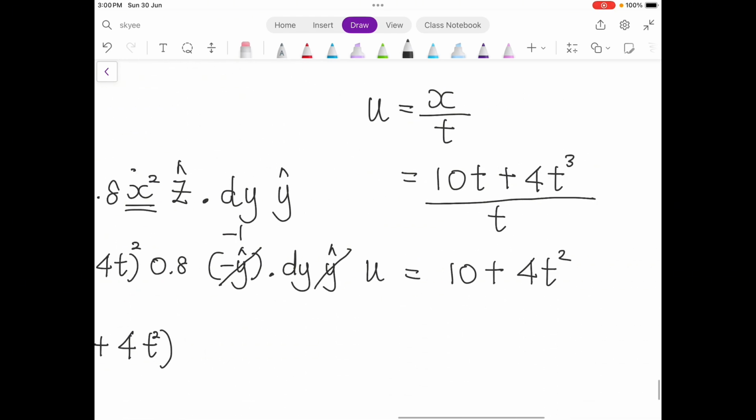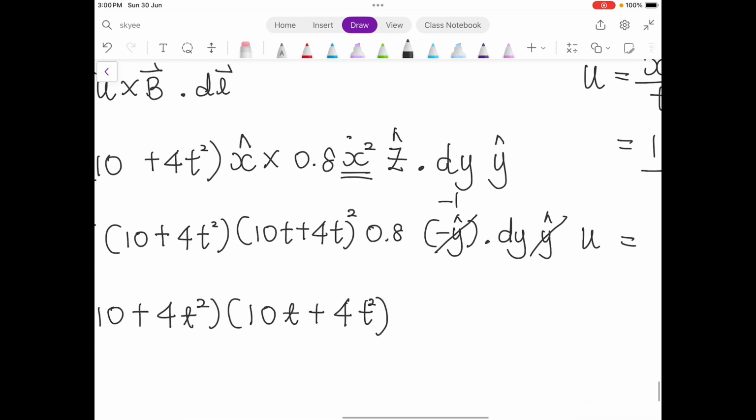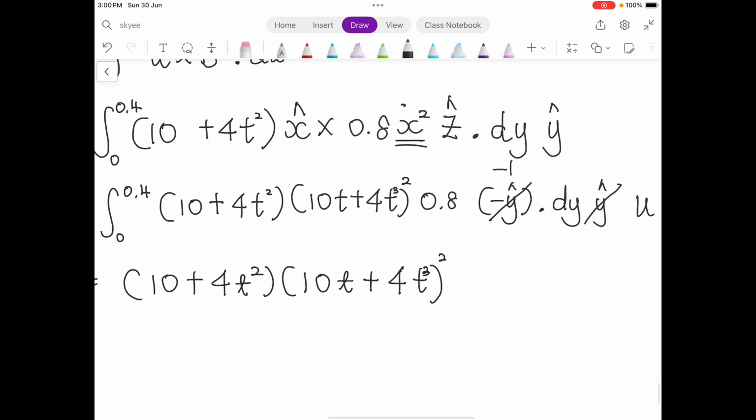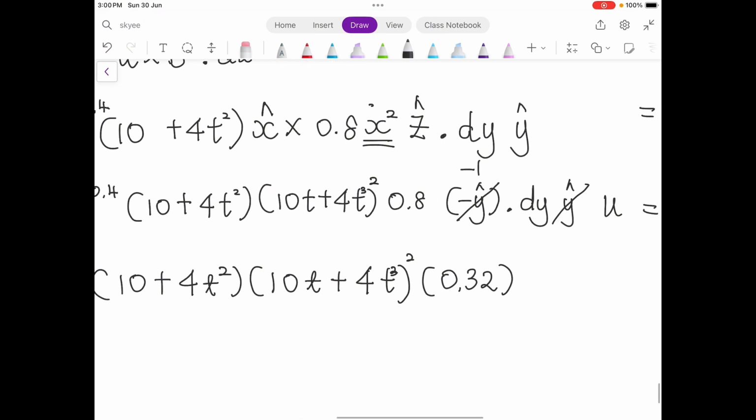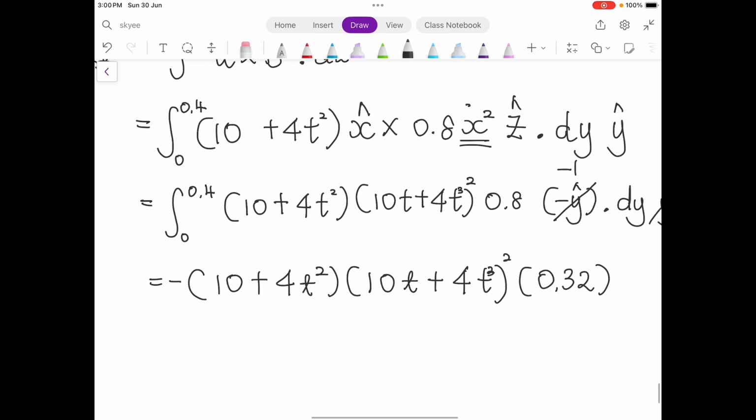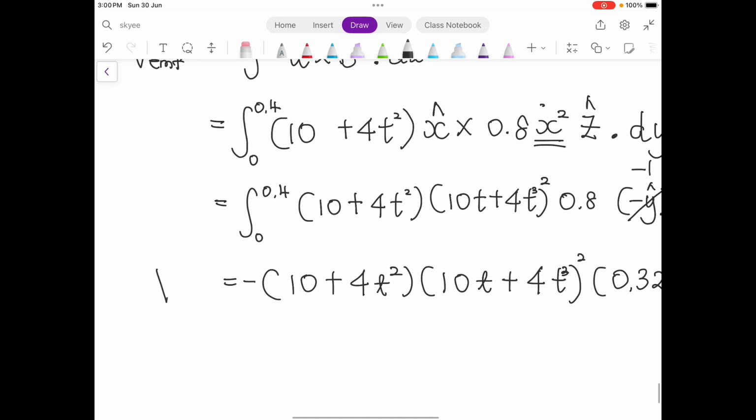The x is, okay, then cube. Squared, 0.8 multiply 0.4, you get 0.32, and you have a negative, right? You have a negative.